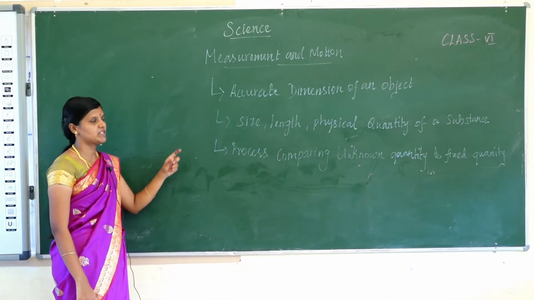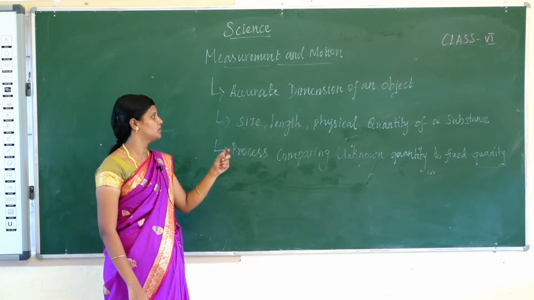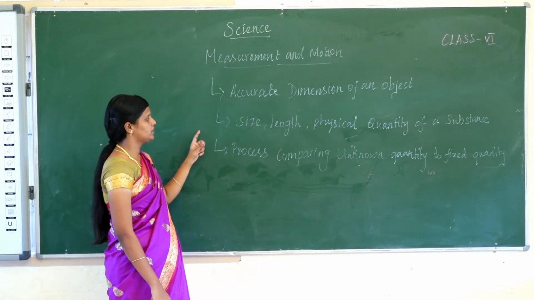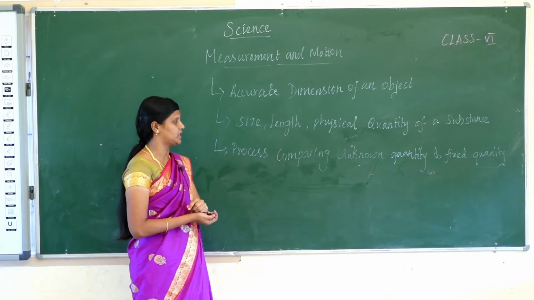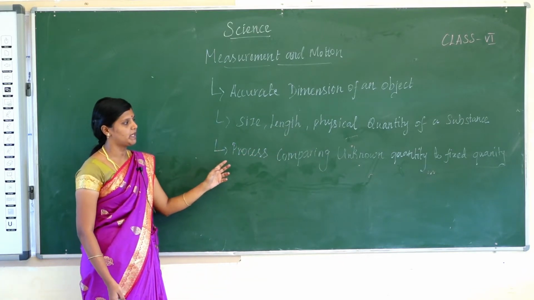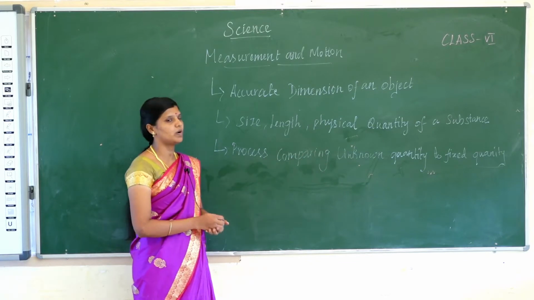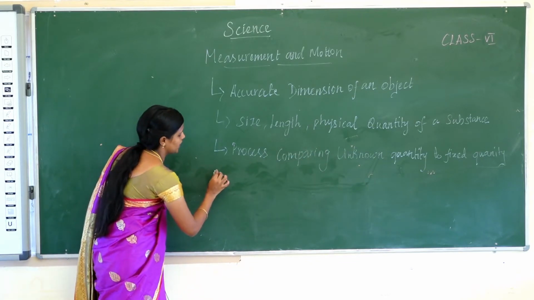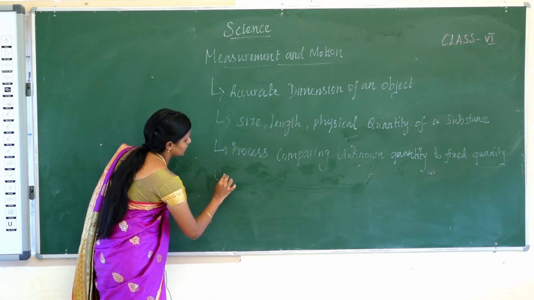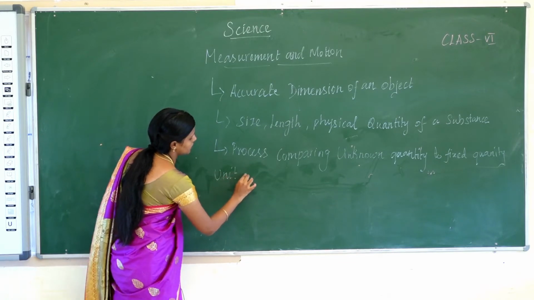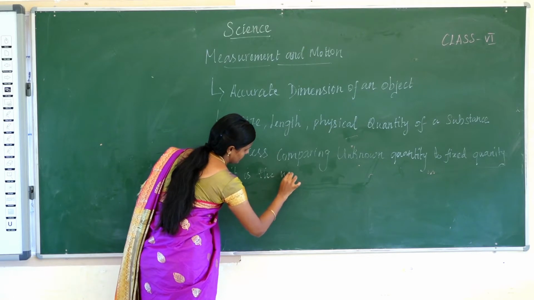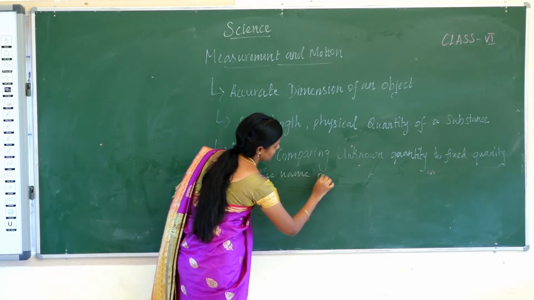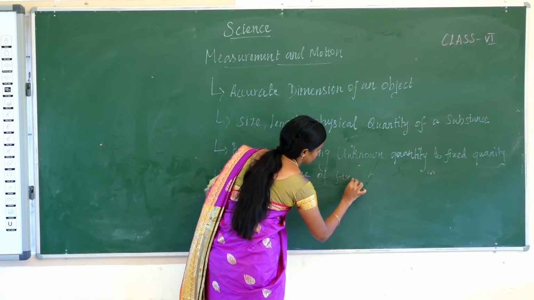What is measurement? Measurement is an accurate dimension of an object, and it is used to find the size, length and physical quantity of a substance. It is the process of comparing an unknown quantity to a fixed quantity. What is a unit? A unit is the name of the fixed quantity.